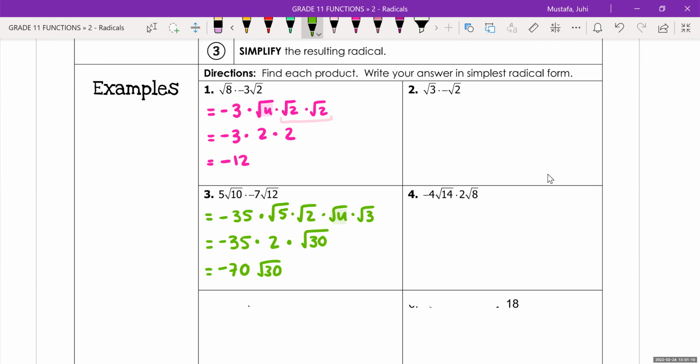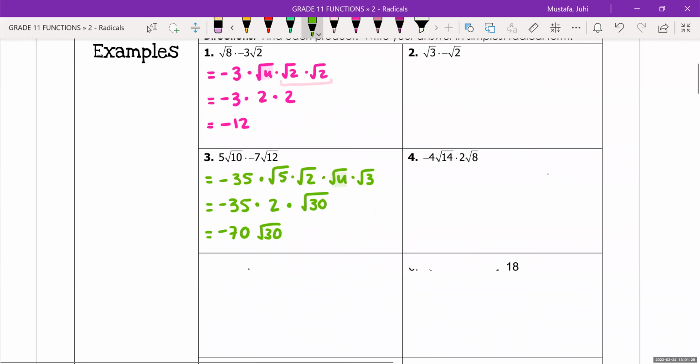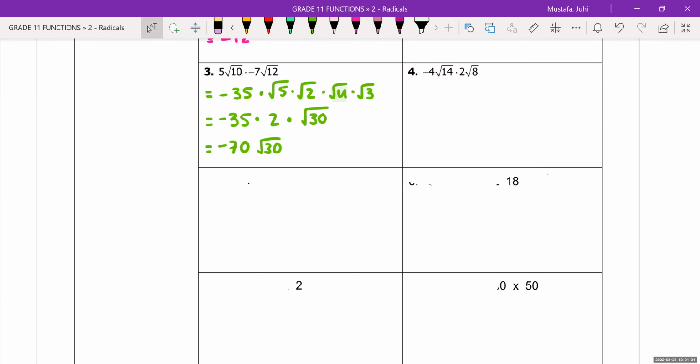And if you're looking at this question and thinking, really, root 30, that's a massive number. I can think of ways to split it up. You can try anything, 3 times 10, 15 times 2, whatever you try, you won't ever find a matching pair or a square root. So that's really as simplified as it can get. Does that make sense? Okay. Let's do 3 more examples, and then we'll stop there.